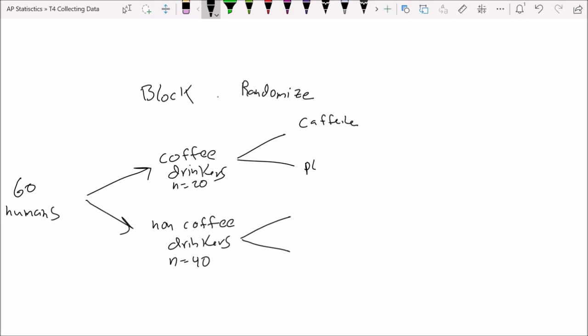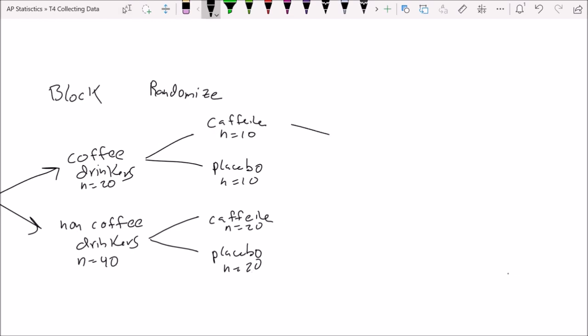And let's do placebo, caffeine. Notice each of these appear twice. Placebo. And so these 20 people got split up. We're going to make sure that 10 of these get caffeine, 10 of them get the placebo. Down here, there's 40 people, split them up evenly. So 20 get caffeine and 20 get placebo.